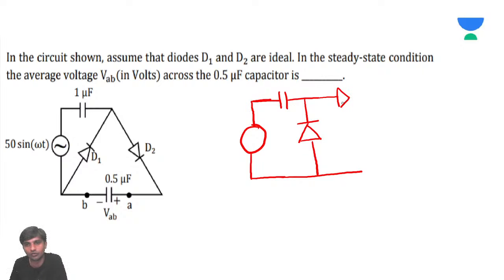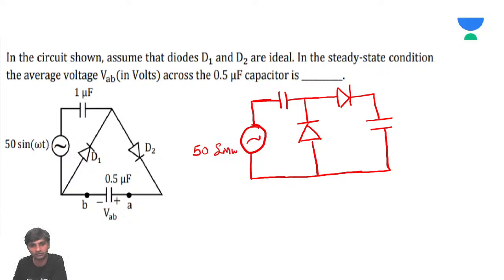You will immediately come to know what kind of circuit this is. Sir, as I told you, whenever you see a diode and capacitor, you should remember that this is going to be a clamper. Many times I told you, whenever you see a diode and a capacitor, remember that it's going to be a clamper.